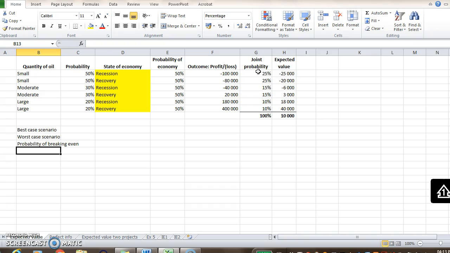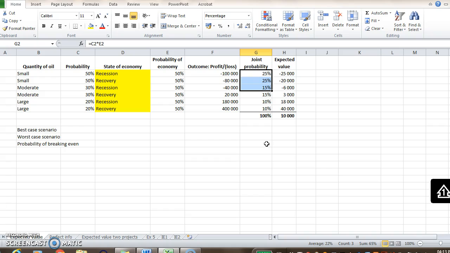Then you might also ask, well, what is the probability of breaking even? So we have to consider all the outcomes that's positive, because there they won't make losses, and then add up the joint probabilities. So that adds up to 35%. So there's a 35% chance of this company breaking even if they drill once. And then conversely, what is the probability of making a loss? Well, it's all the loss-making outcomes. You add up the joint probabilities, it's 65%. So roughly 2/3 chance of making a loss.